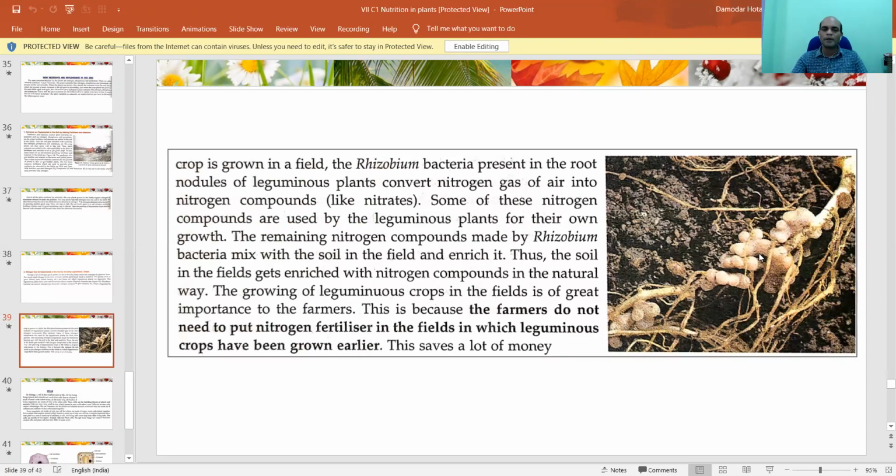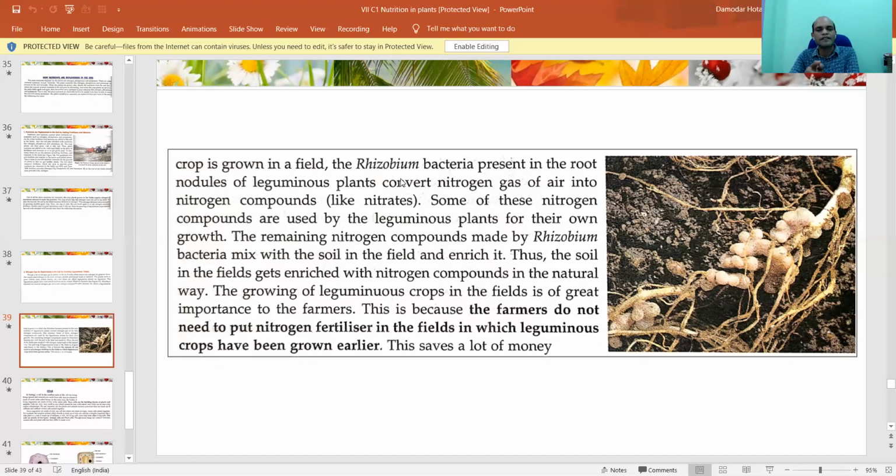And what is the duty of this rhizobium bacteria? This bacteria collects nitrogen from the environment and mixes it with the soil in the field to enrich it. Look, the soil is not rich in nitrogen, but the role of this bacteria is to collect nitrogen and mix it in the soil so that plants can easily receive it, right?